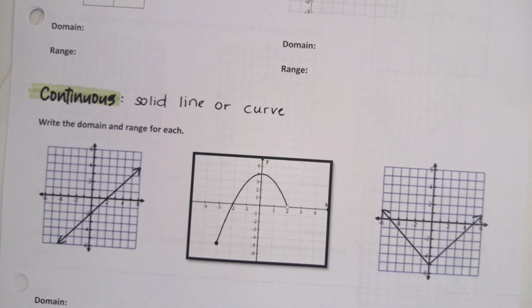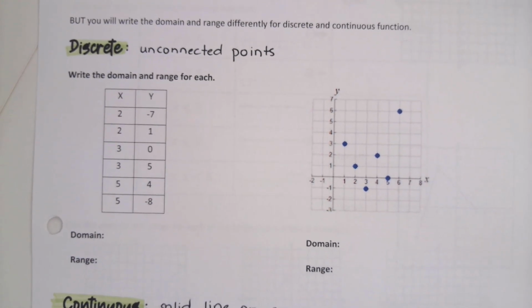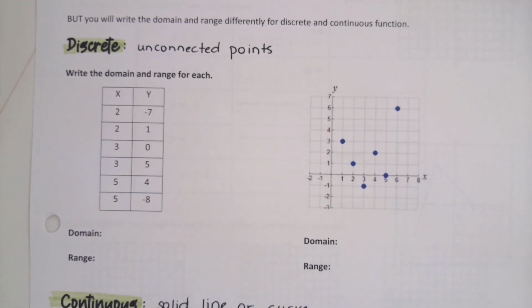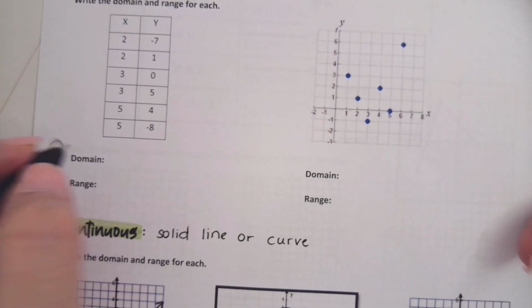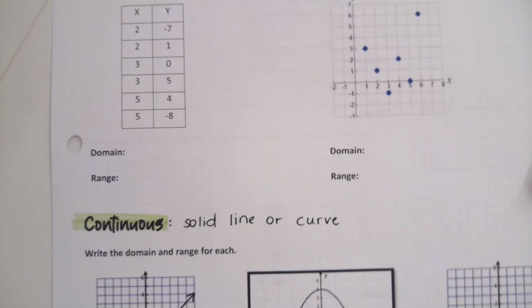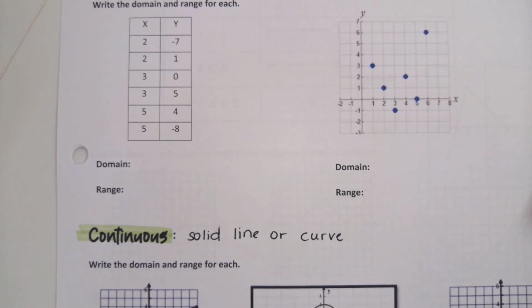My favorite is doing the domain and range for discrete. It's the easiest thing to do, but you're going to forget it because it's so easy and you're going to want to overcomplicate it, but it's really not that hard. So for my domains, do we remember which one it is? Domain is which ones and range is which ones? Domain is X, range is Y. Good. So remember the basics of it.